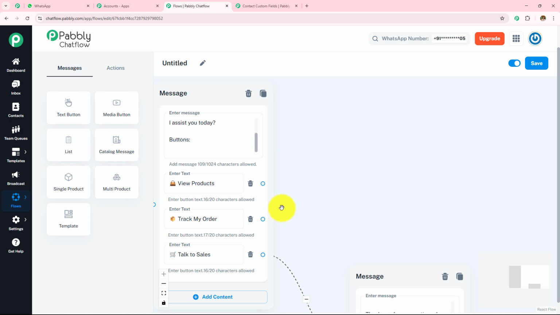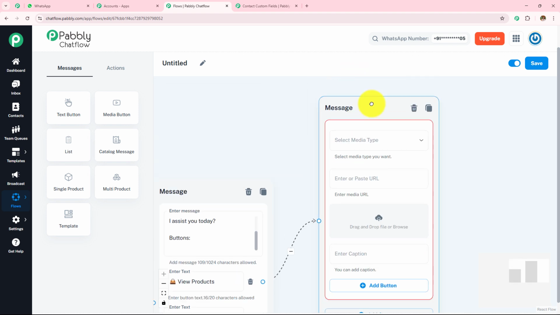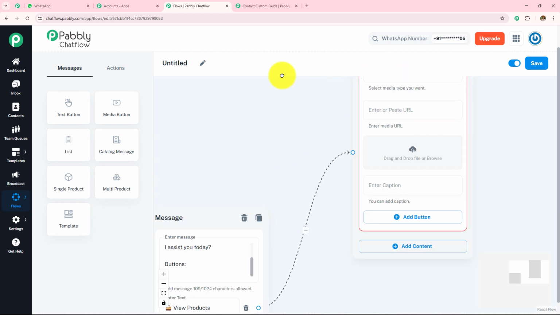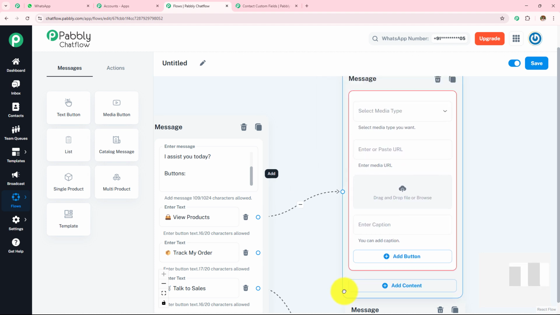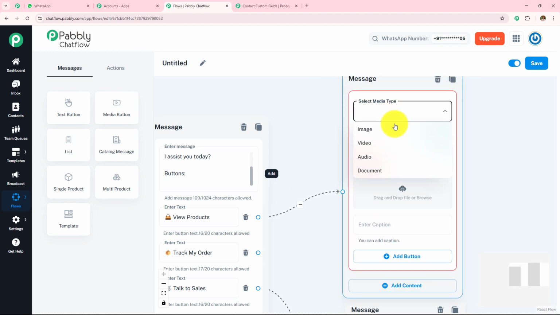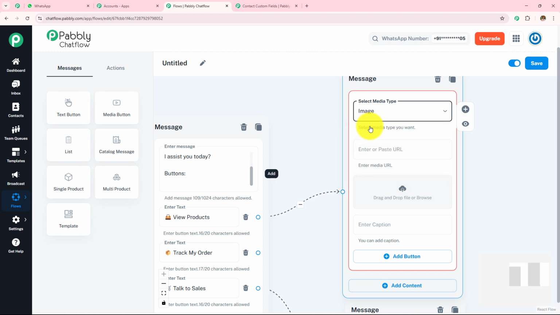Now what I am going to do, I am going to ask them the view product. So now I need to provide the messages for these 2 buttons also. So for that I am going to simply make the connection between this circle and then in this choose content type, as I have to upload the media, as I have told you earlier, we are going to upload the image. So here I am going to build the connection between this circle and this circle, and then in this media type I am going to select my media type as image.